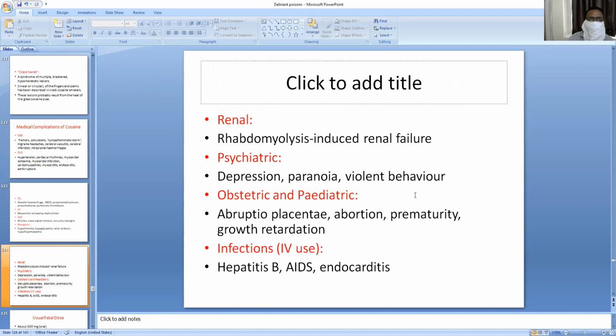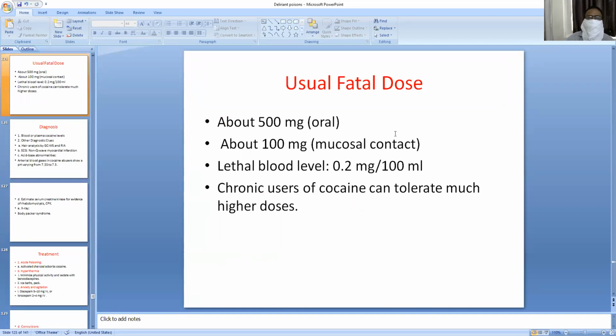I have already told you about these infections. IV abusers, if they are addicted, give themselves IV cocaine injections. Due to injectables, they can get infectious diseases like hepatitis B, AIDS, and hepatitis C, because of unsterilized injections. Usual fatal dose is about 500 mg oral, about 100 mg mucosal, and lethal blood level is 0.2 mg per 100 ml.